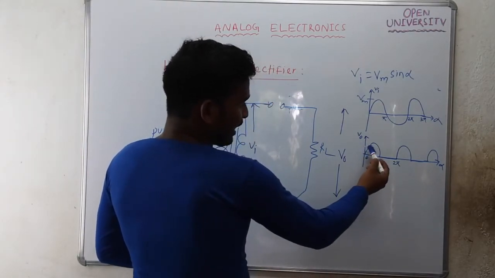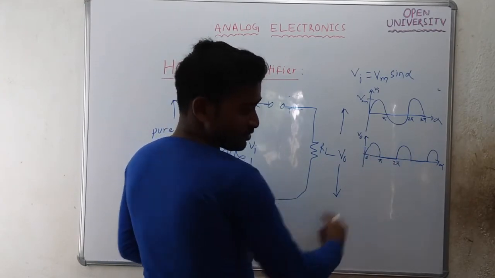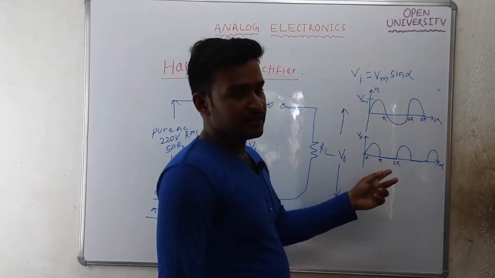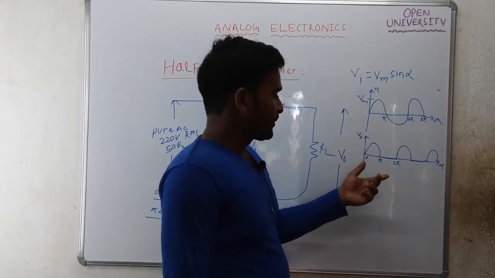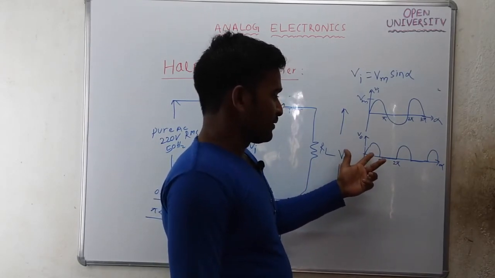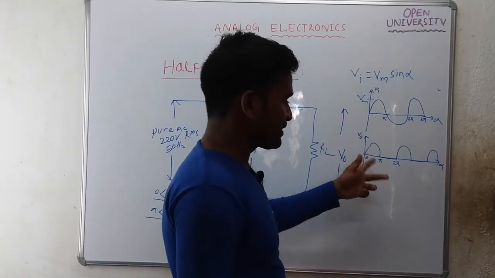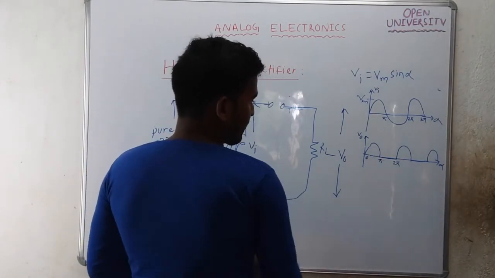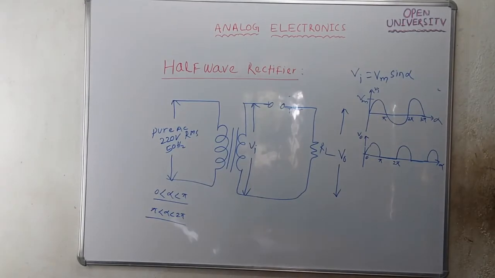Since the output waveform has periodic variation, there is an AC component, and since the average value is non-zero, there is a DC component. So the output of the rectifier is a combination of AC and DC, and it is a pulsating DC. This is the half wave rectifier output.